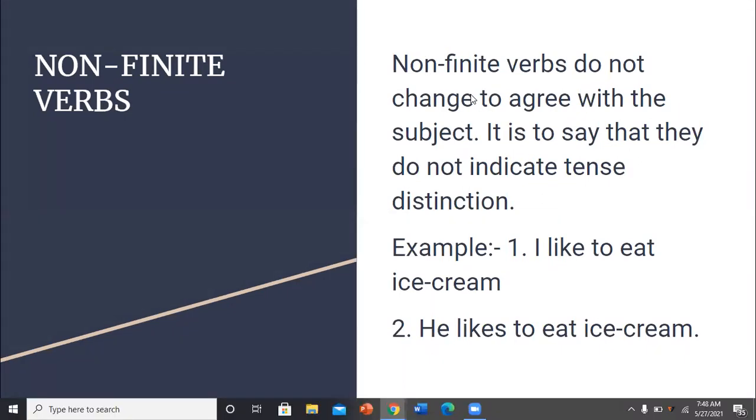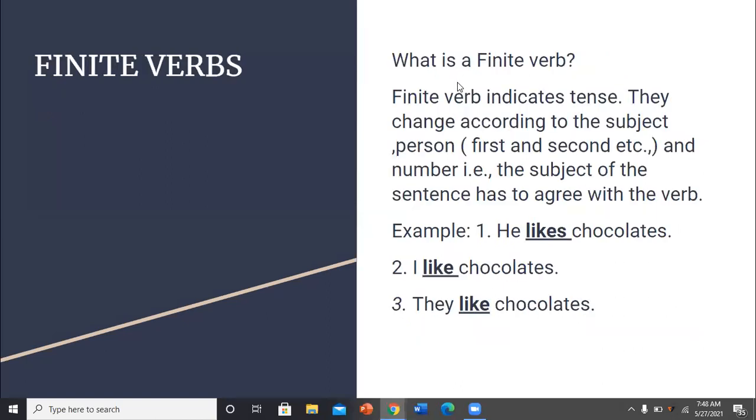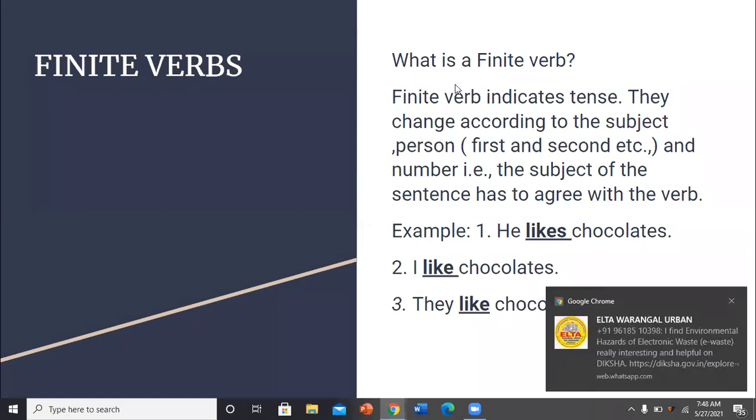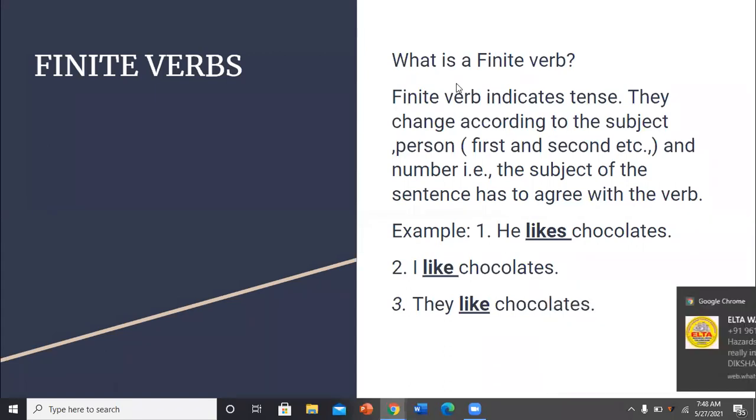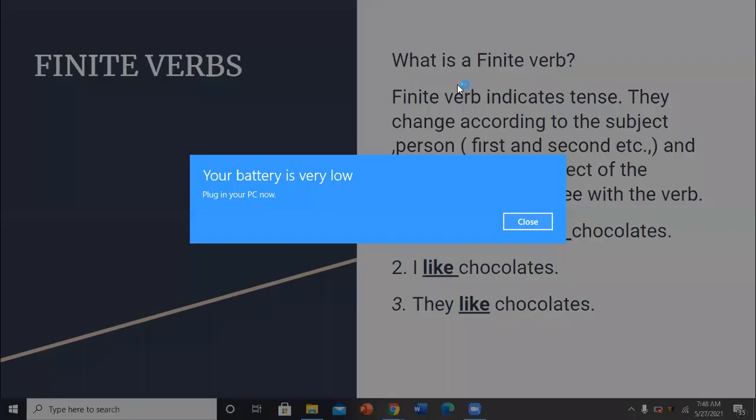So now all of you got the idea of finite verbs, I believe. In your notebooks, I do not know whether you maintain any notebook or not, you can write your own example.